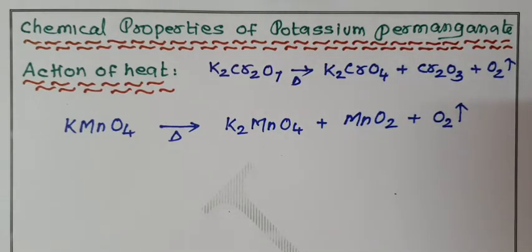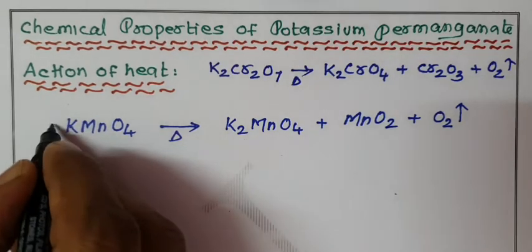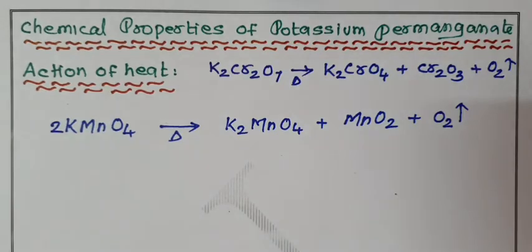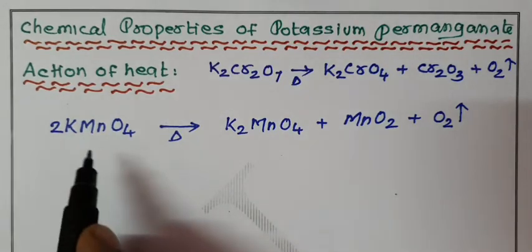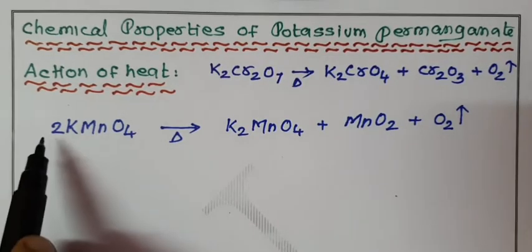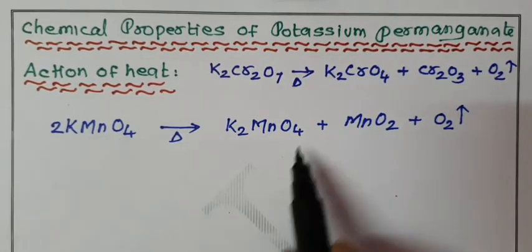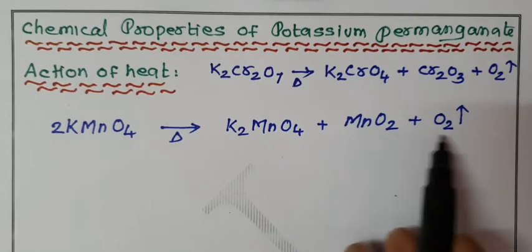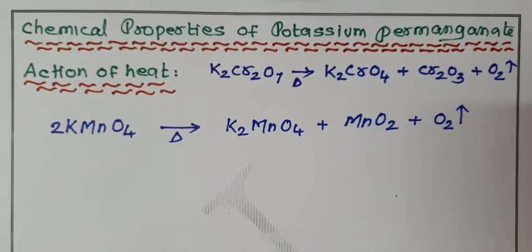How to balance the reaction? Easy balancing. 2 potassium, 2 potassium. 2 manganese: here one manganese, here one manganese, 2 manganese. 8 oxygen atoms: 4 plus 2 equal to 6, 6 plus 2 equal to 8. The equation is balanced.